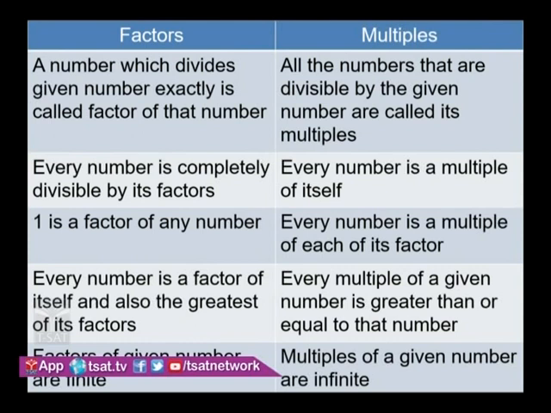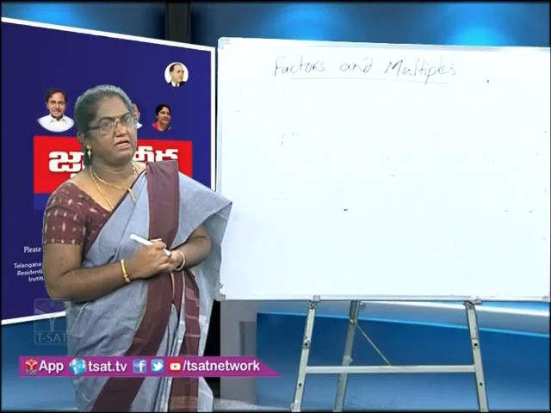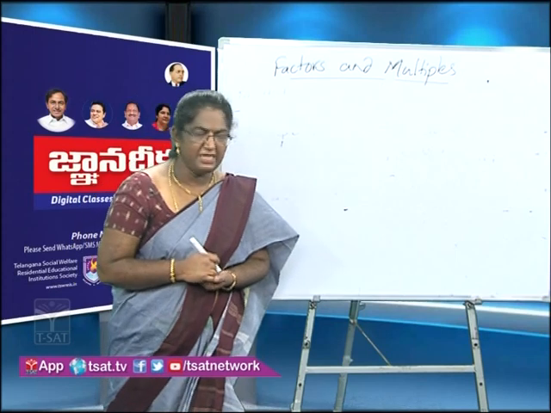One is a factor of every number, whereas every number is a multiple of its factors. Every number is a factor of itself and also the greatest factor. When coming to multiples, every multiple of a given number is greater than or equal to that number. Factors of a given number are finite, whereas multiples of a given number are infinite. So these are the differences between factors and multiples.